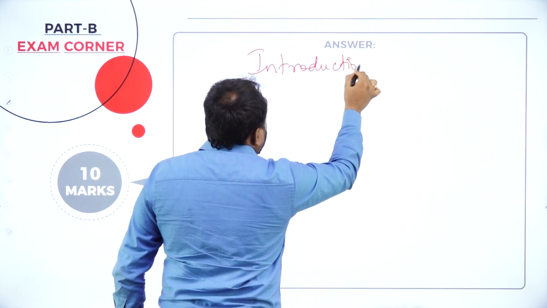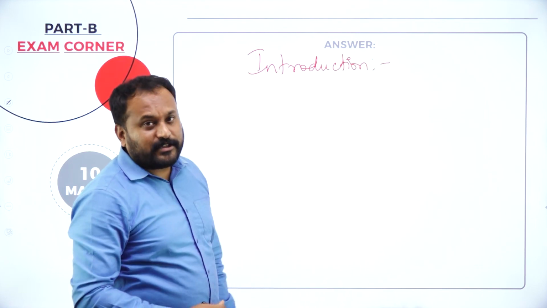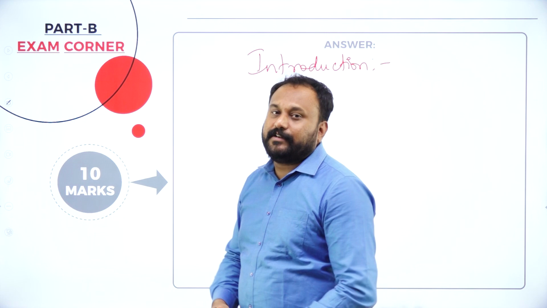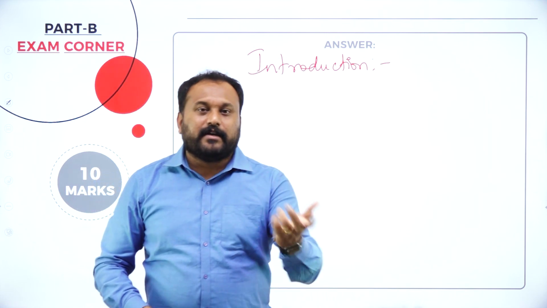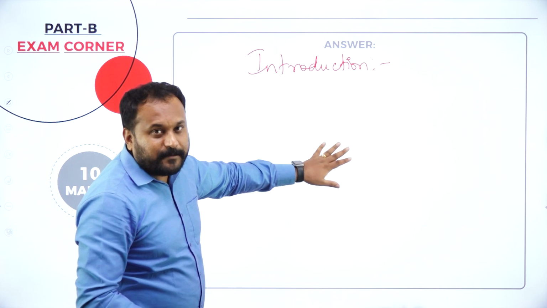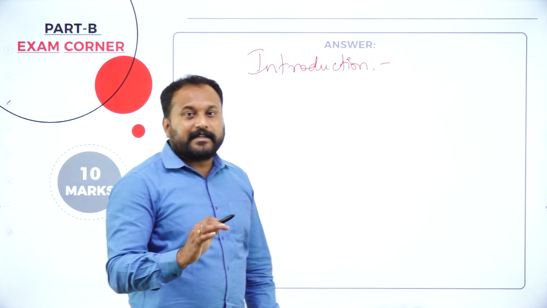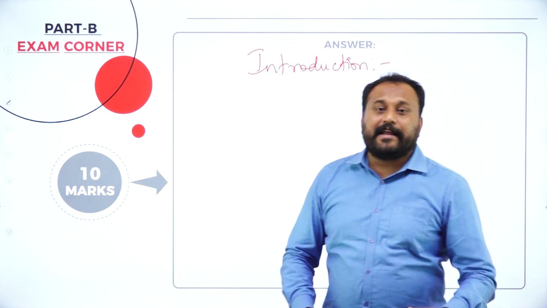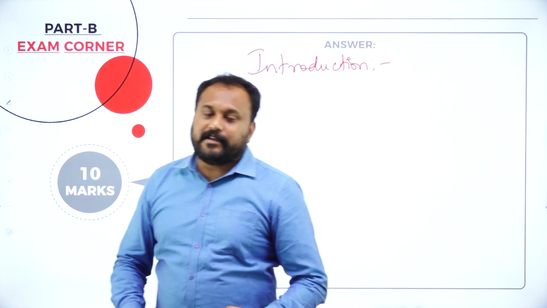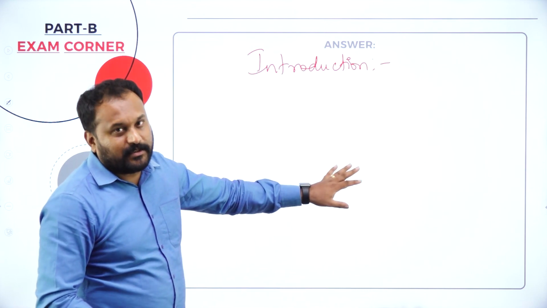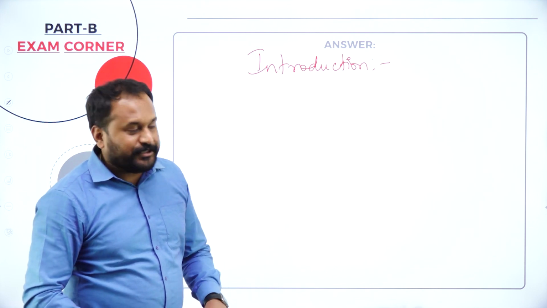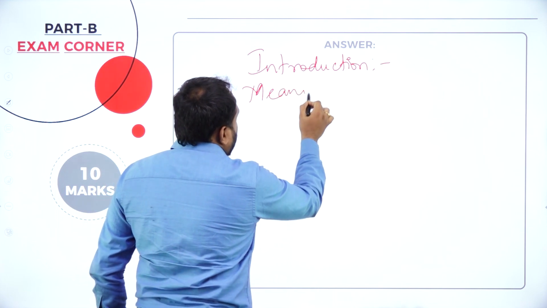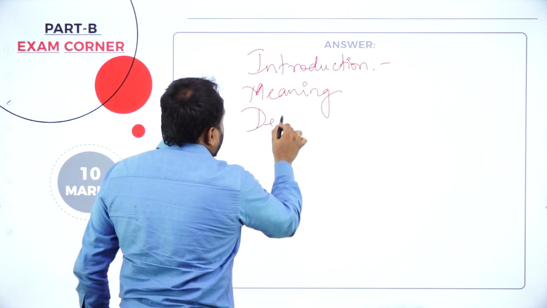Now in the introduction, what will you actually go with? Controlling is a process of comparing actual performance with standard performance. If there is any deviation, rectification of the deviation is compulsory, and that is what is controlling. You will write it. Then you write the meaning. One of the definitions by Keith Davis or by Abhilash Chandra or by Koontz or Philip Kotler or anybody whom you feel is easy, you can actually write the definition. Then you write the process of controlling. Whenever you write the process here, I'll help you with the process. Now introduction is there. Finish with meaning and then definition.